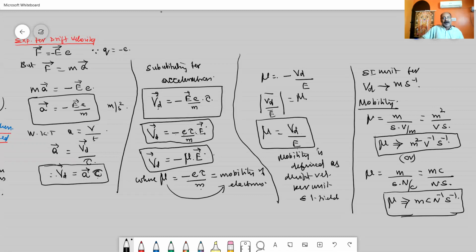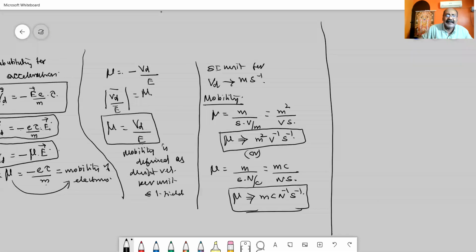Hope you have understood this concept, an important concept which can be asked for 3 marks. If it is for 3 marks, either the explanation or the drift velocity expression. If it is for 5 marks, both the expression as well as the explanation. Take your book, page number 84. Consider page number 84 and example number 2.2.